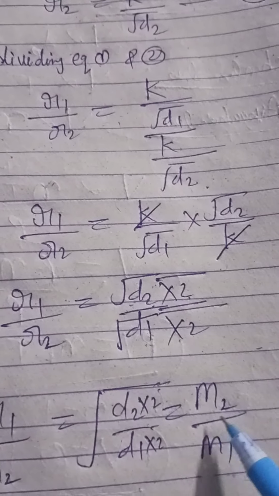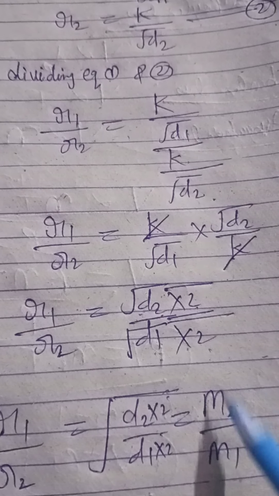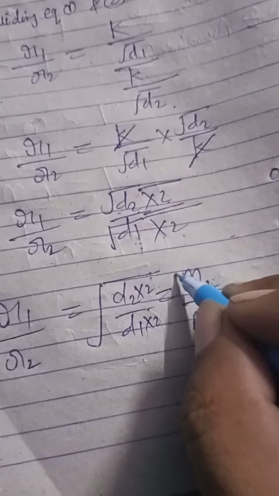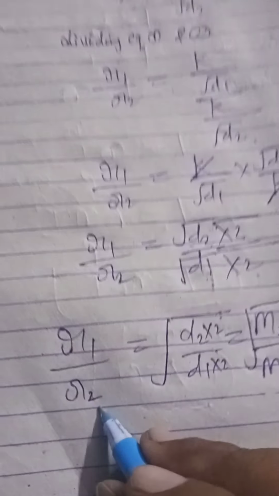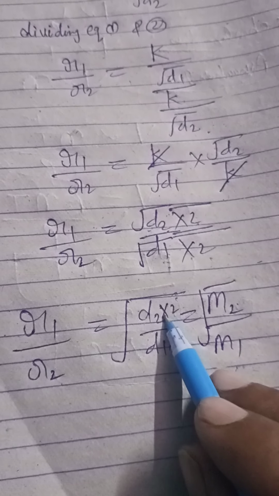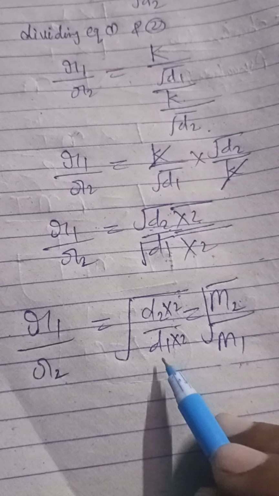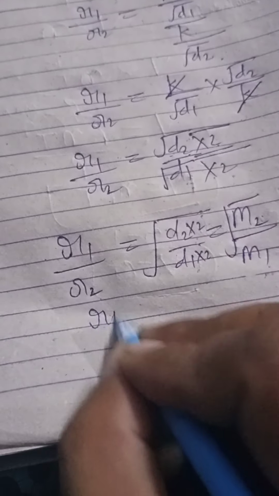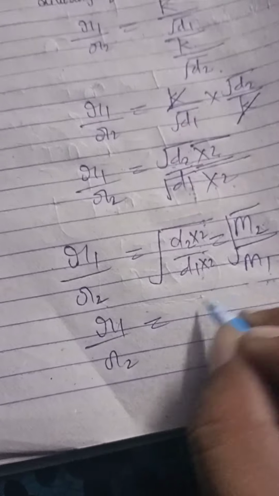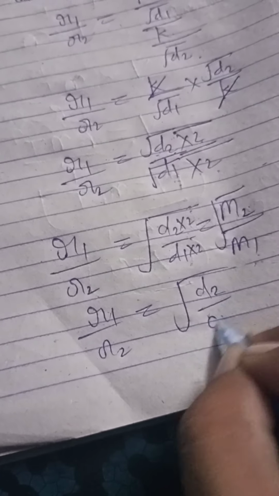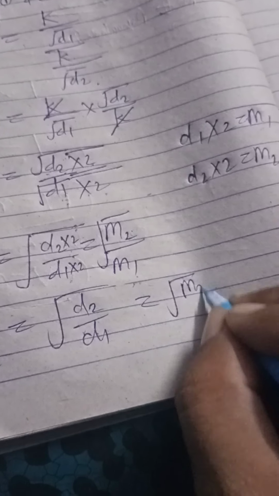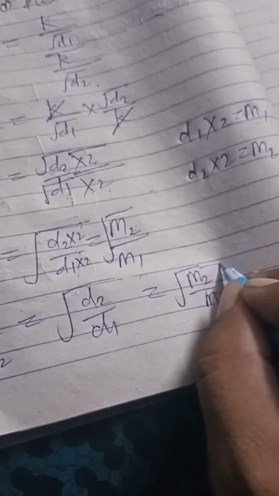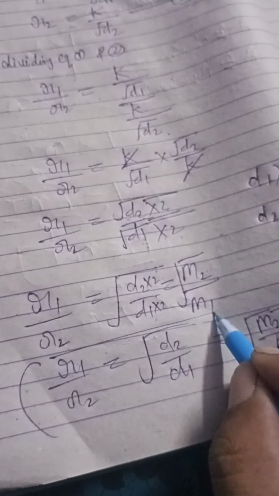So we can say R1 upon R2 is equal to under root D2 upon D1 is equal to under root M2 upon M1. So this is the first formula.